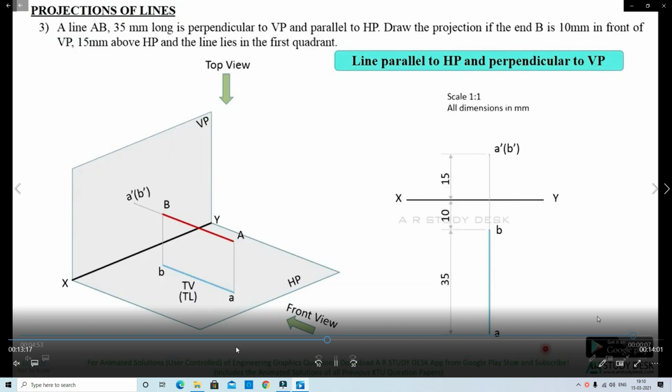The top view comes on the horizontal plane. It rotates 90 degrees. The horizontal plane rotates 90 degrees. That's why the line's top view comes below the reference line in this way.